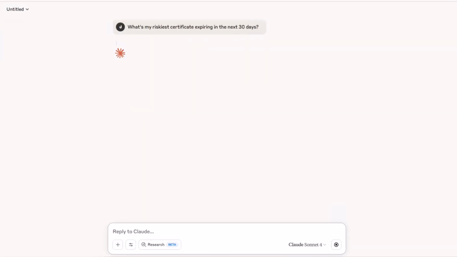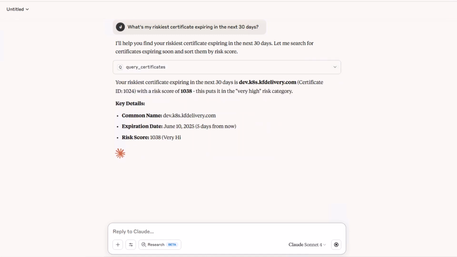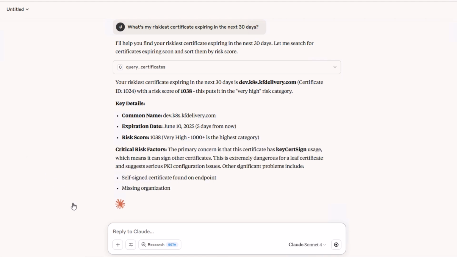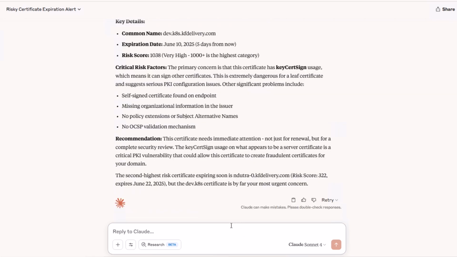So I'm starting here by asking Claude to tell me about my riskiest certificate expiring in the next 30 days. This Command instance has risk intelligence enabled, and Claude is able to correctly construct a query to return that single highest risk certificate meeting the criteria. It's given me the basic details about the certificate it found, as well as the risk factors, and it's provided its own recommendation to perform a complete security review.